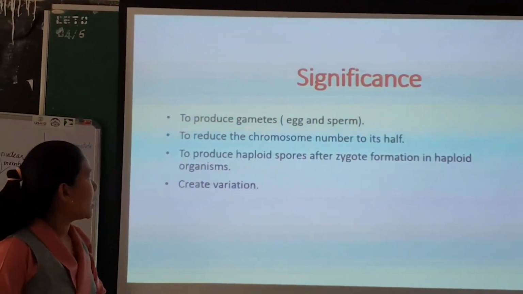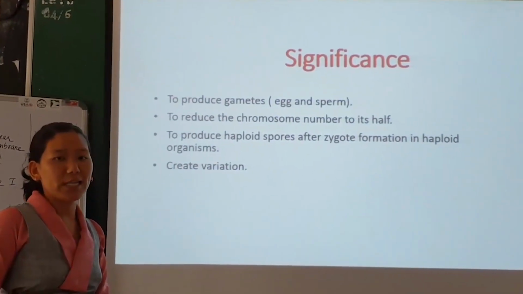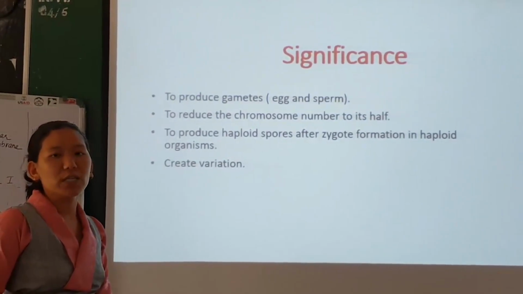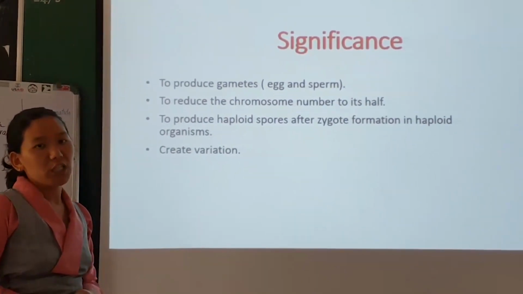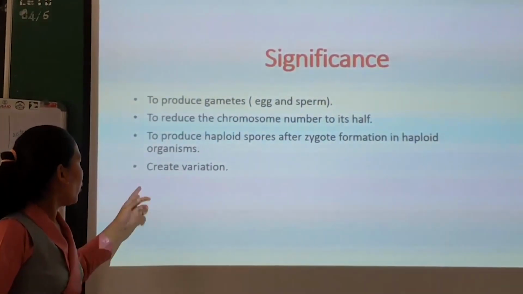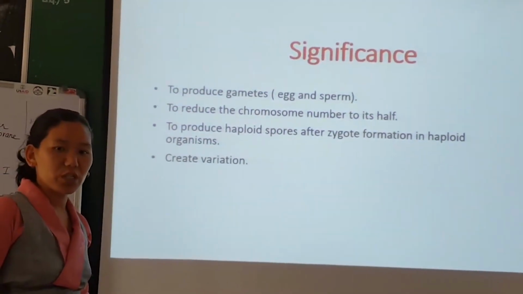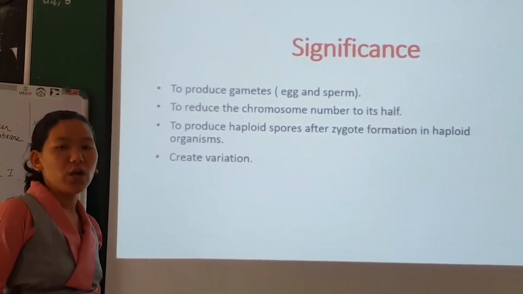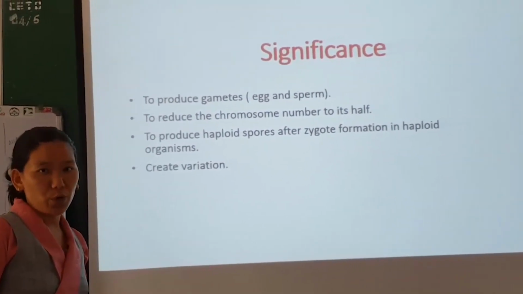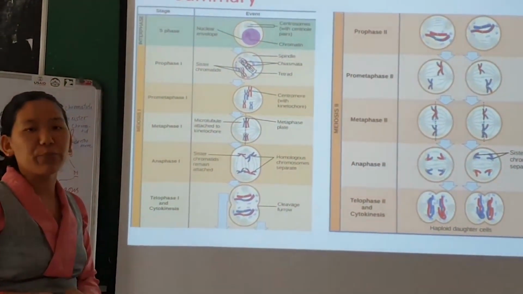And next, meiosis is also important in lower organisms that live in the haploid state. When these organisms undergo fertilization, they produce a diploid zygote, which in turn must undergo meiosis to produce haploid spores. And the most important thing is that it creates variation. This variation in an individual is very important for survival and also for the evolution process in the population. Now let us look at the summary of meiosis.